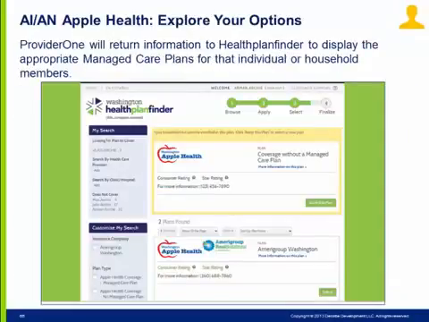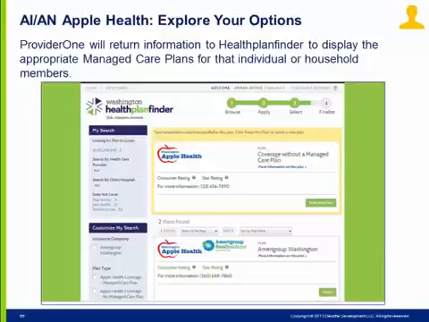The EYO page will display managed care plans available to the AIAN Apple Health individual or household members. For an AIAN Apple Health household, they must select a common managed care plan for all AIAN Apple Health members of that household who chose to enroll in a managed care plan.